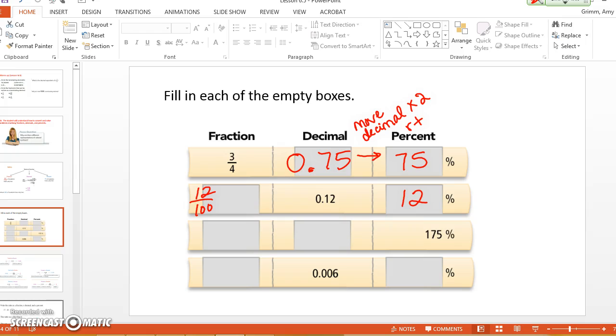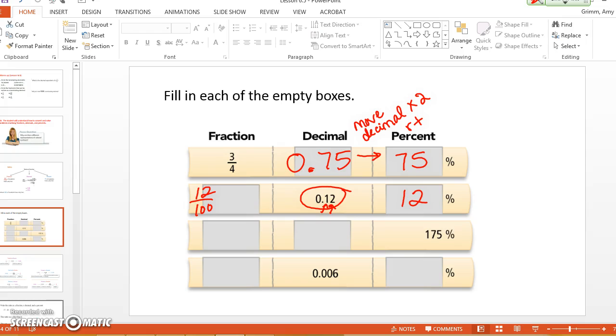Or your 6th grade teacher should have taught you, what place value is that? Tenths. What place value is this? Hundredths. So how do you truly read this number? 12 hundredths. Isn't that what this is? 12 hundredths. That's the same thing. Okay. So then I'd have to put it in simplest form.